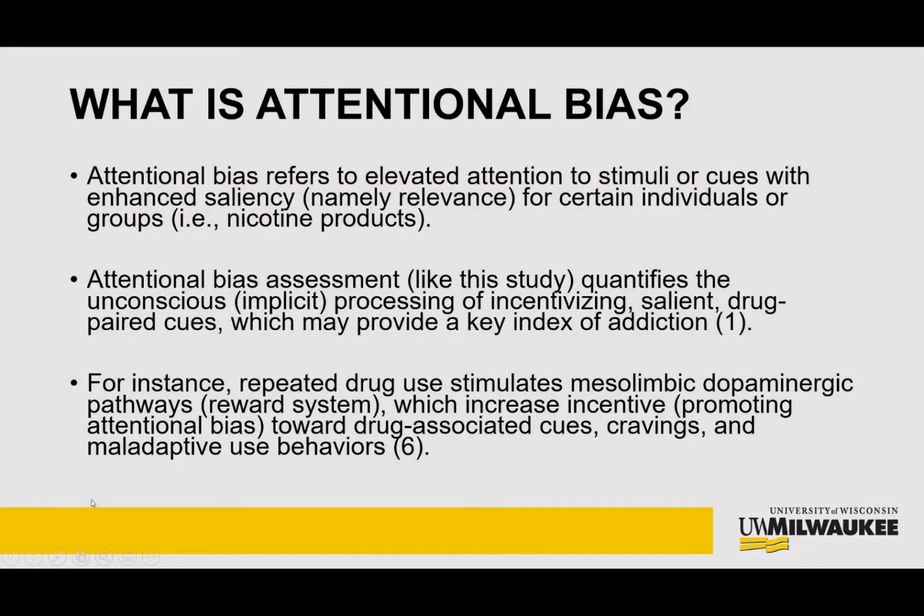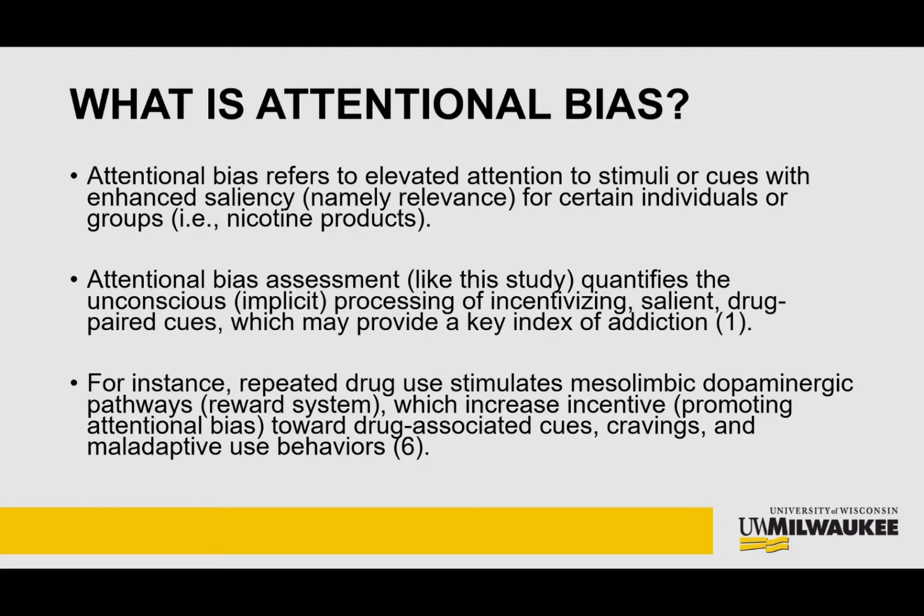First, what is attentional bias? Attentional bias refers to the elevated attention to stimuli or cues with enhanced saliency, importantly relevance, for certain individuals or groups. For instance, nicotine products. Attentional bias assessment, like we do in this study, quantifies the unconscious or implicit processing of incentivizing, salient, drug-paired cues, which may provide a key index for addiction.